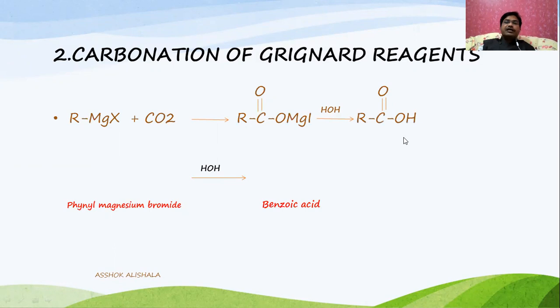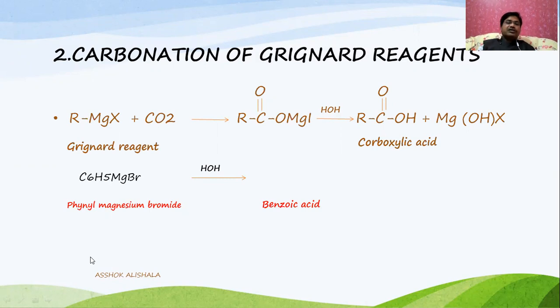See the RMgX and RCOH, this general reaction. Let us see how the phenyl magnesium bromide undergoes carbonation followed by hydrolysis. The phenyl magnesium bromide on reaction with carbon dioxide forms an intermediate product, which on further hydrolysis gives the carboxylic acid. Here we get benzoic acid, and the byproduct Mg(OH)Br is formed. Any carboxylic acid can be prepared with the respective Grignard reagent.